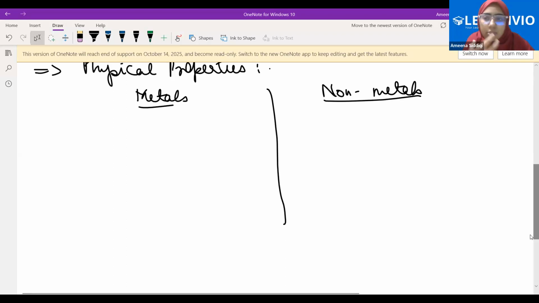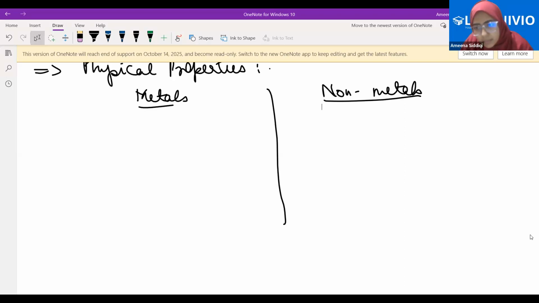Therefore, we can never say all of the metals or all of the non-metals. Example: generally, metals are good conductors of heat and electricity. Generally, metals are solid at room temperature. Generally, non-metals are not lustrous. Because there are exceptions present.